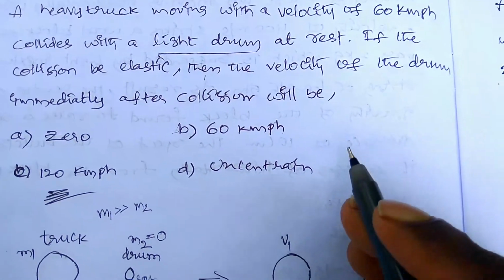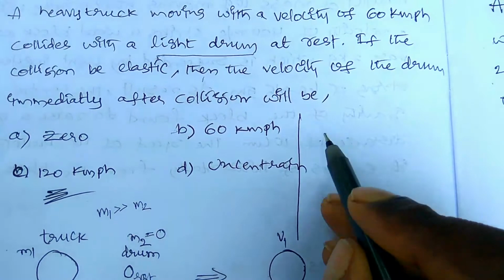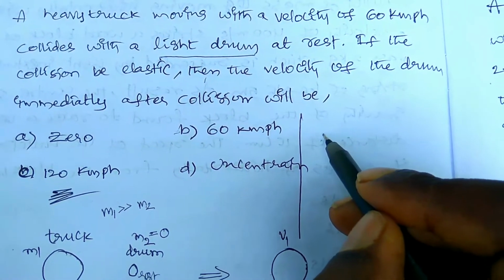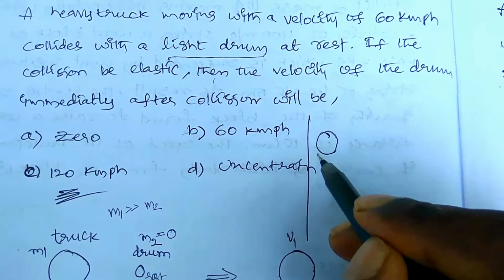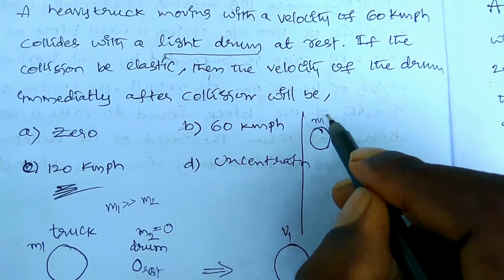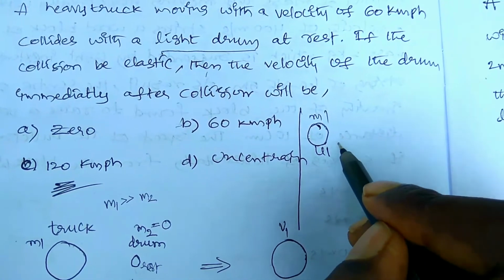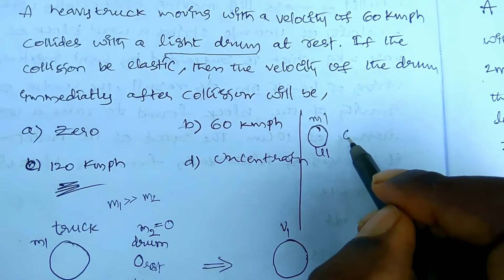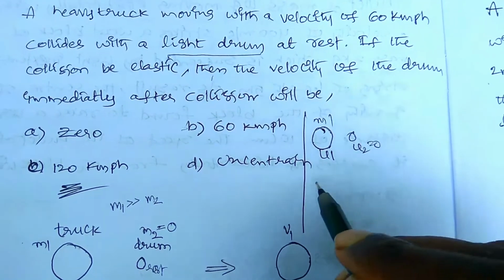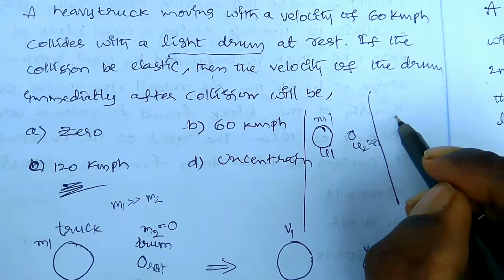In the second method, this is the simple trick to solve it. Before collision, this is the truck having mass m1 and velocity u1 or u. So u2 is equal to 0. So before collision, after collision.